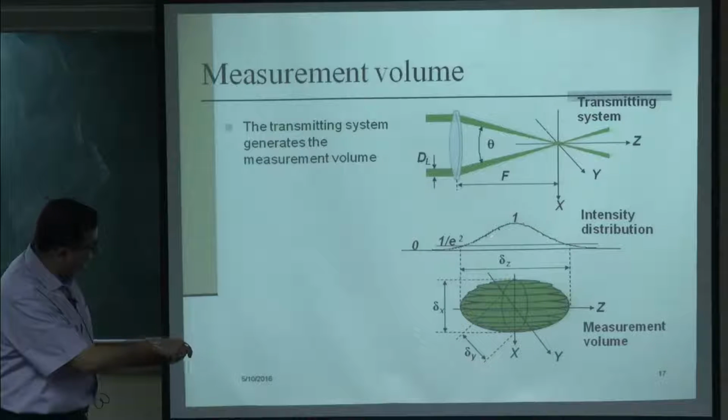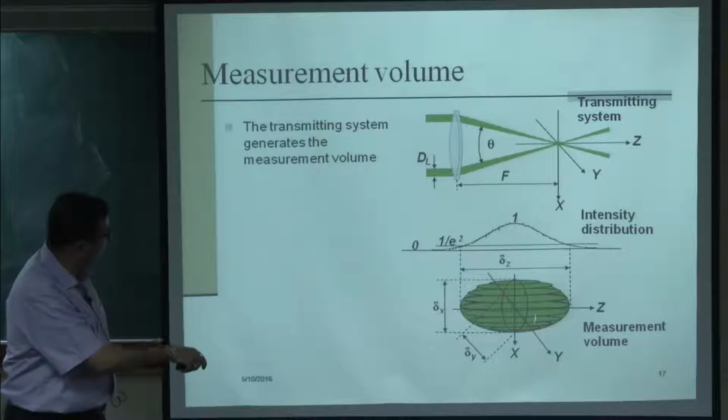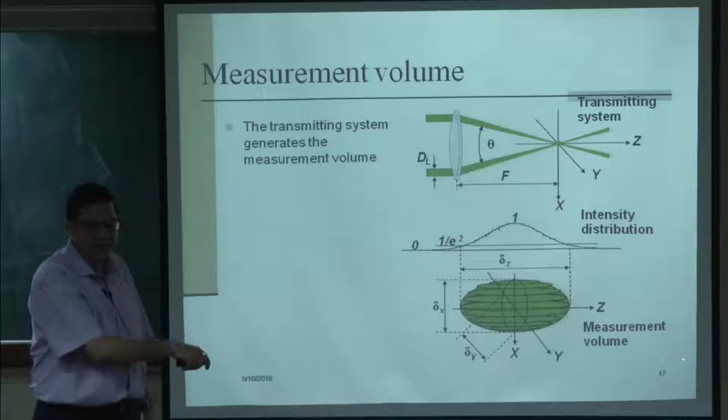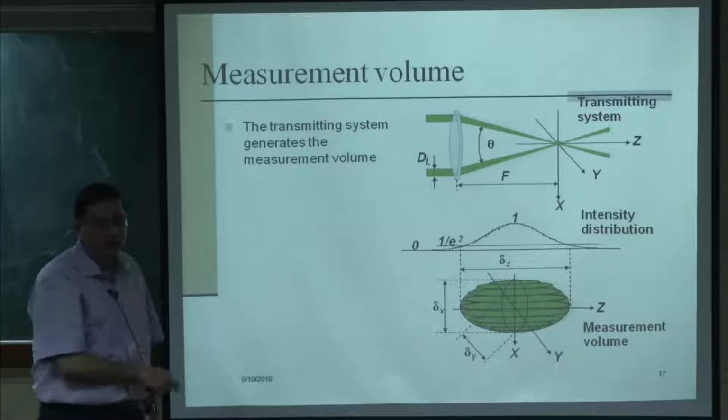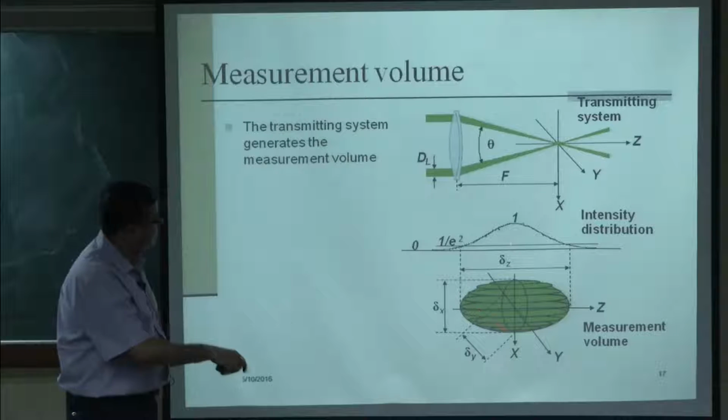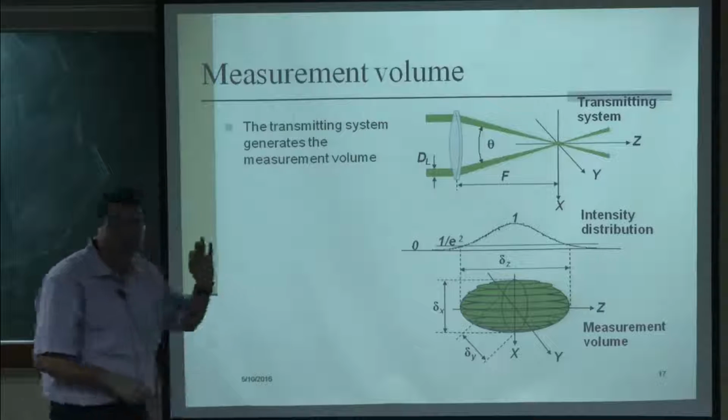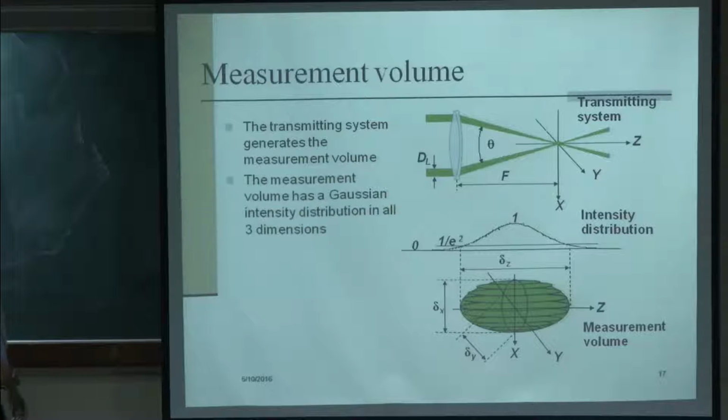Now, as the laser has a Gaussian distribution, at this plane we have the maximum intensity. So the plane of the fringe gets the maximum intensity because of the laser, and because of that it gets a much sharper signal. The measurement volume has a Gaussian intensity distribution in all 3 dimensions, not only in one dimension, and its typical shape is an ellipsoid as shown here.